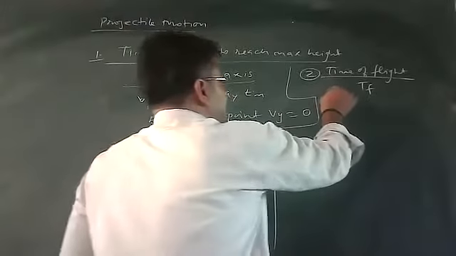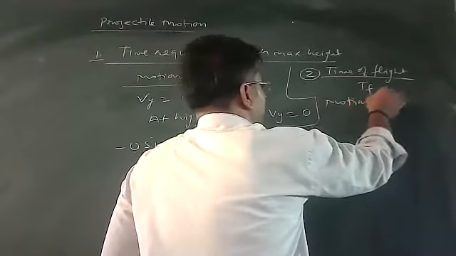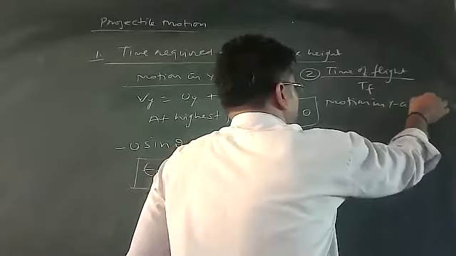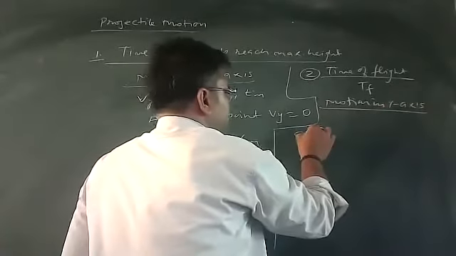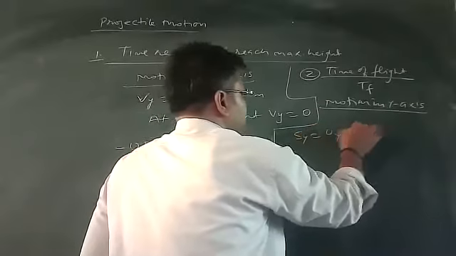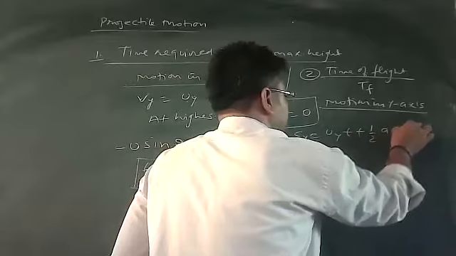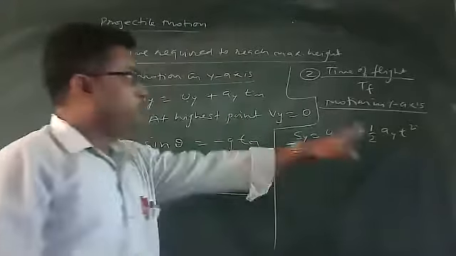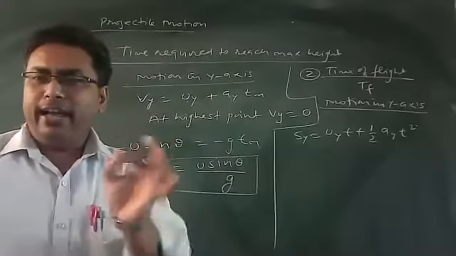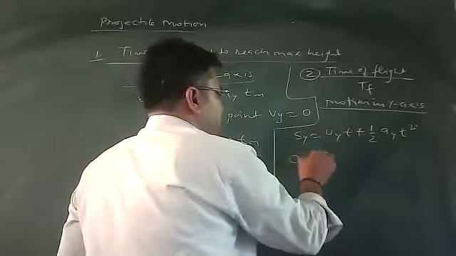So I am considering again motion in the y-axis, using the second equation of motion, s equals ut plus half at square. In the y-axis, your final displacement will be 0.